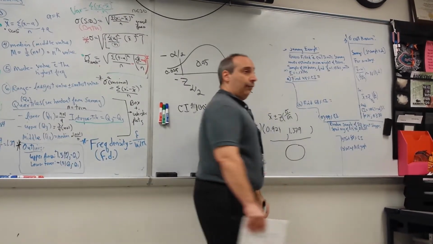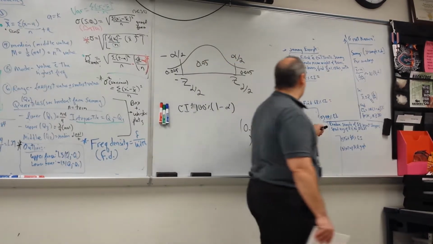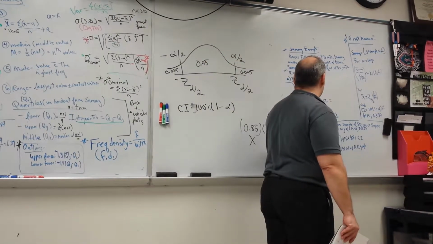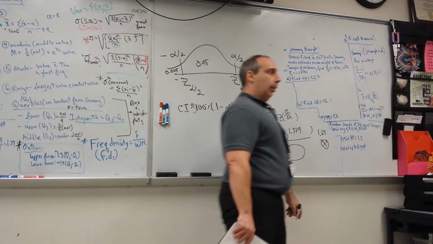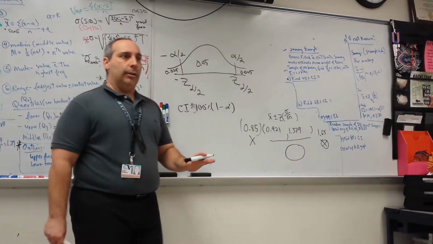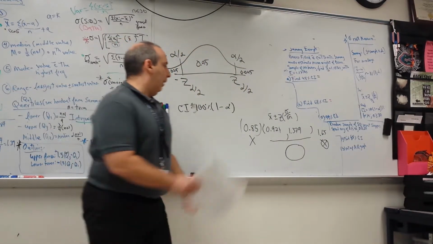So therefore, 0.85 wouldn't work. Conversely, that means also what? 1.65, for example, would not work as well. Okay? That's the logic that they're using. Pretty easy? Okay, let's keep going.